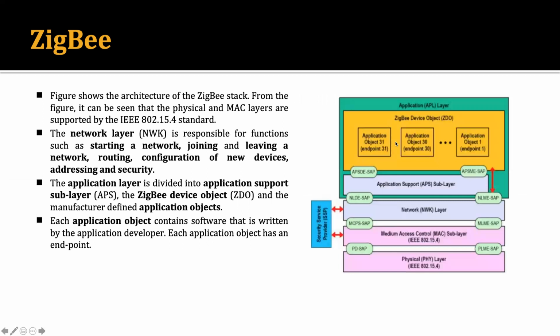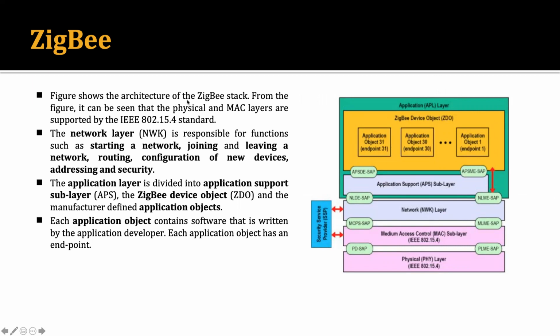Now, if you see this particular figure, this will tell you all the layers. Here we have the physical layer, then the media access control layer, then the network layer, and then we don't have the transport layer, and the application layer is merged together and becomes one layer. Now this physical layer and the MAC layer are the same as 802.15.4. The packet, frame, everything will be the same. The next layers, the network layer and application layer, are different in ZigBee. Let's see what the difference is here.